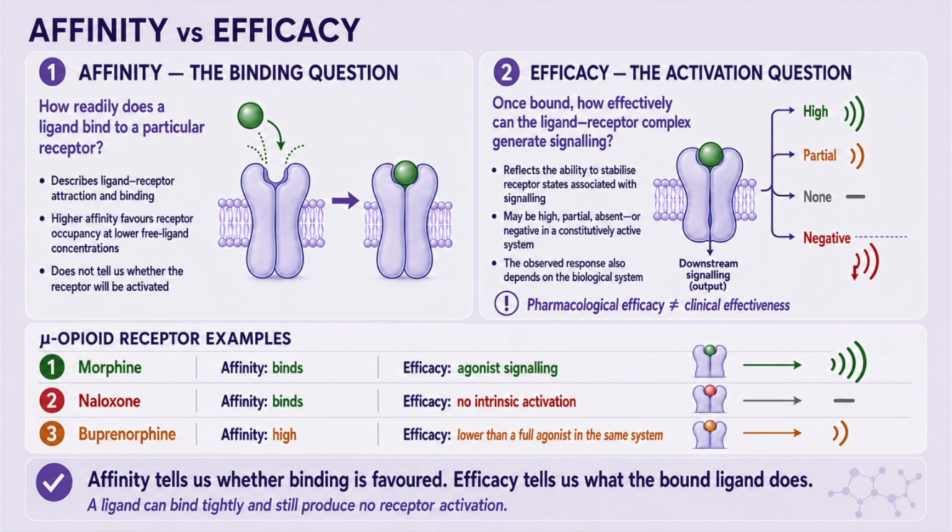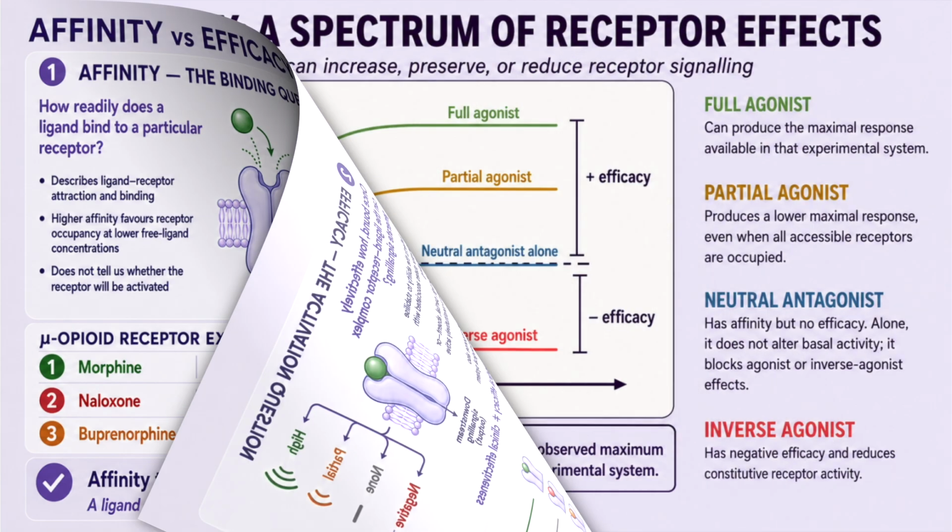Here, efficacy refers specifically to the ability of a ligand-receptor complex to generate a pharmacological response. So remember, affinity tells us whether binding is favored. Efficacy tells us what the bound ligand does. A ligand can bind very tightly and still produce no receptor activation.